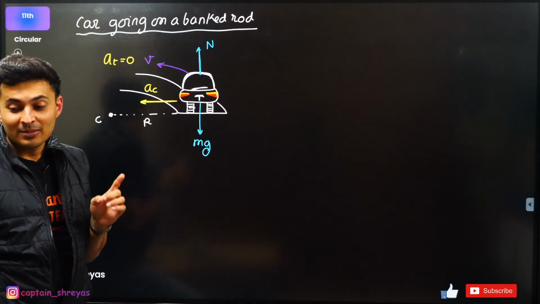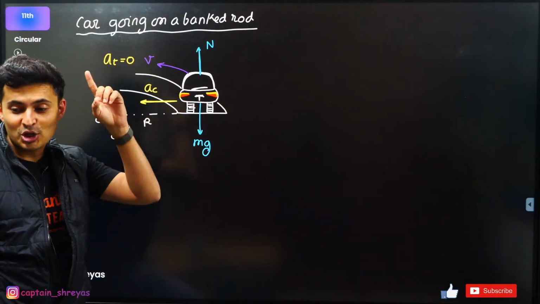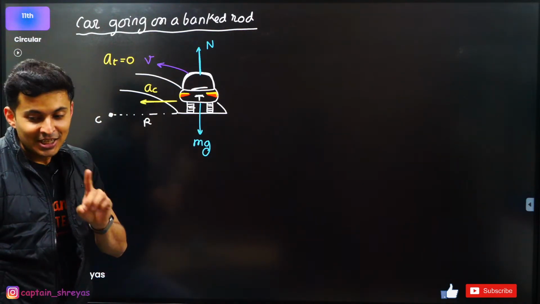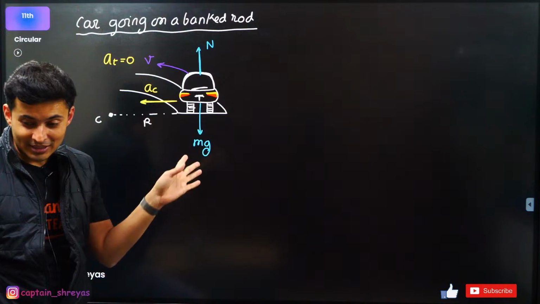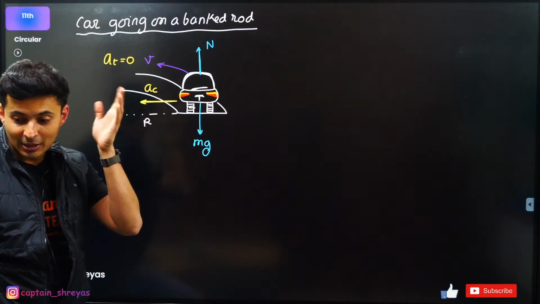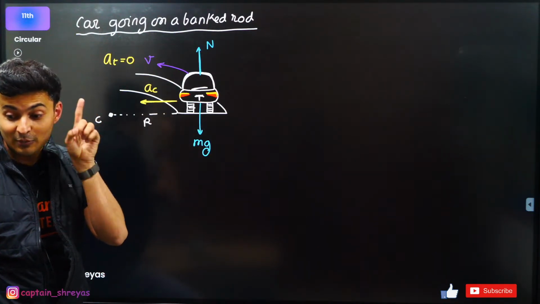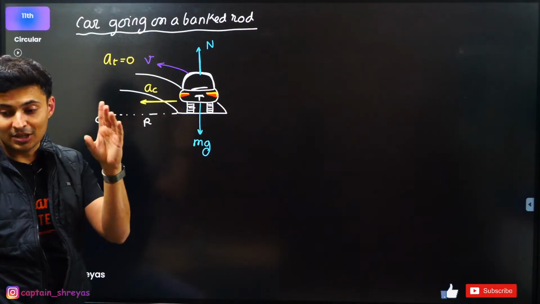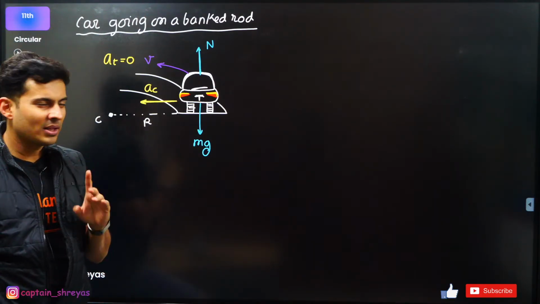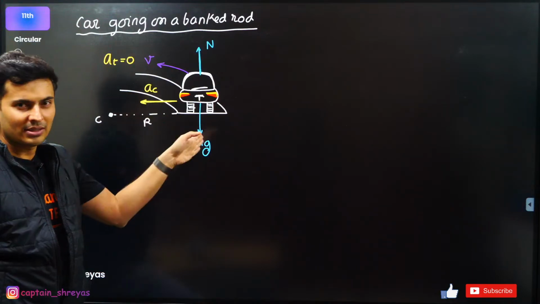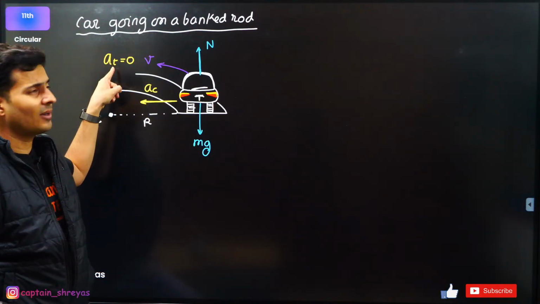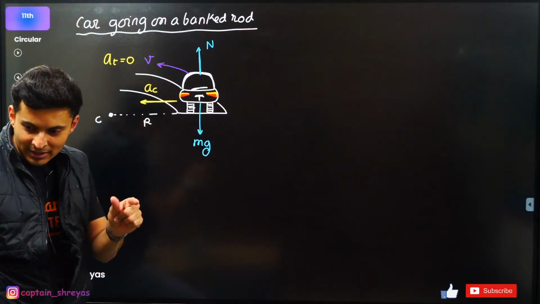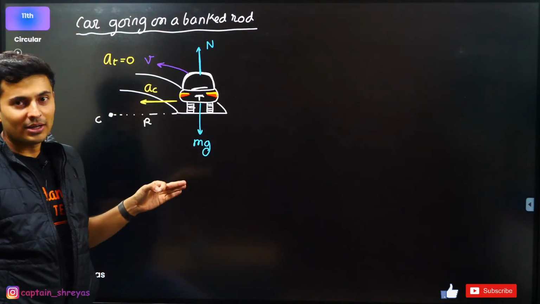Never ever show centripetal force. Remember that? Centripetal force is not a force. I just explained that, right? So take it out of your head. Centripetal force is not a force. Remove it out of your head. Very good. Friction should be there. Rolling friction, ignore that. For now, we are not taking any forces in the tangential direction because this is 0. Else tangential friction, rolling friction would have mattered. Cool? So where should I show friction?